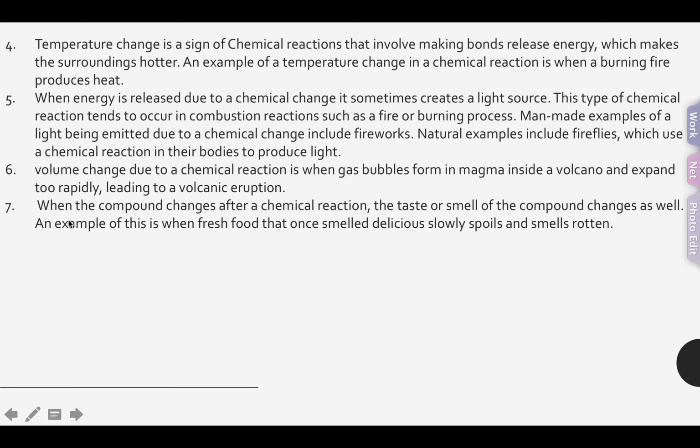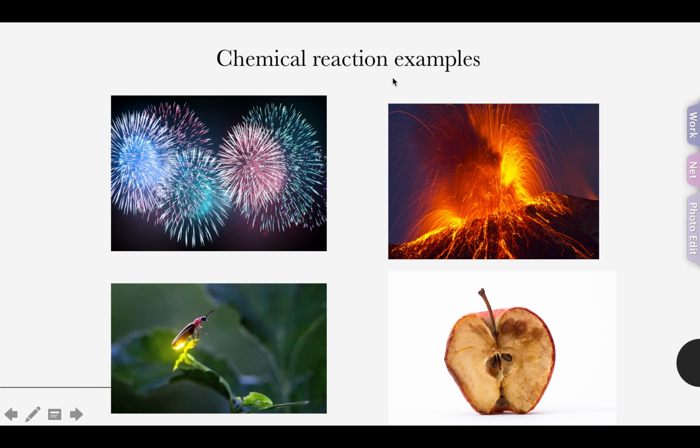Finally, but not lastly, when the compound changes after a chemical reaction, the taste or smell of the compound changes as well. An example of this is when fresh food that once smelled delicious slowly spoils and smells rotten. So here are the fireworks, here's the firefly, here is where the apple reacted with the air so the color changed, and here is the volcano, which is the volume change.